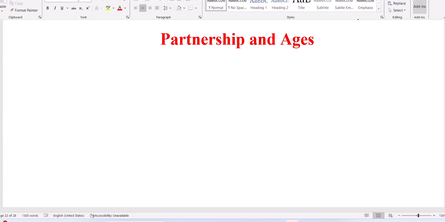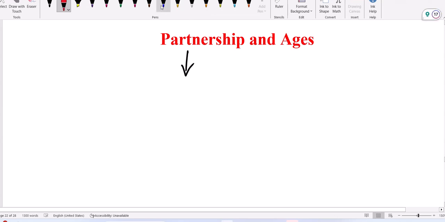This topic, partnership, gives the idea regarding how two or more investors, or two or more people who combined and started a business, have to share their profits in that business, or if there is a loss, how they have to share that. This partnership topic will give the entire idea. If there is only one person starting the business and he's the only head, then there is no need of this topic. Whatever profit he gets, he'll take care of, and whatever loss, he needs to take care of.